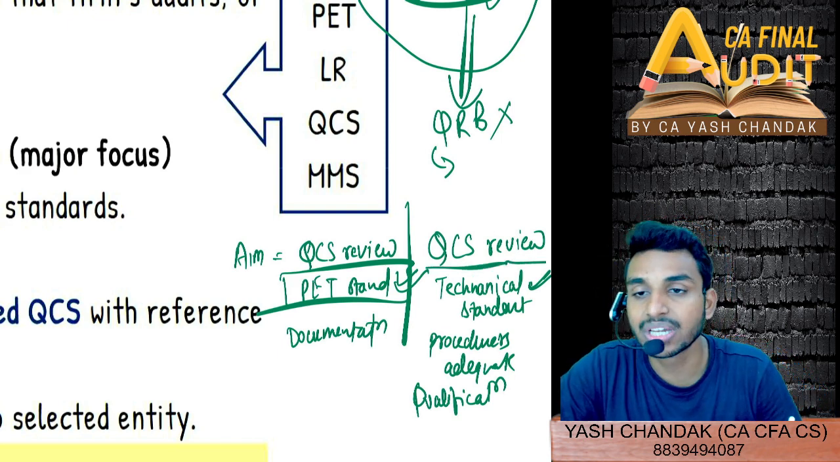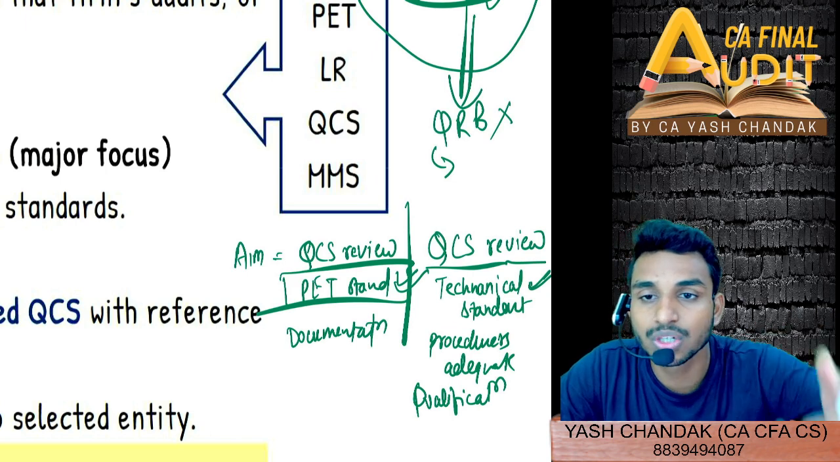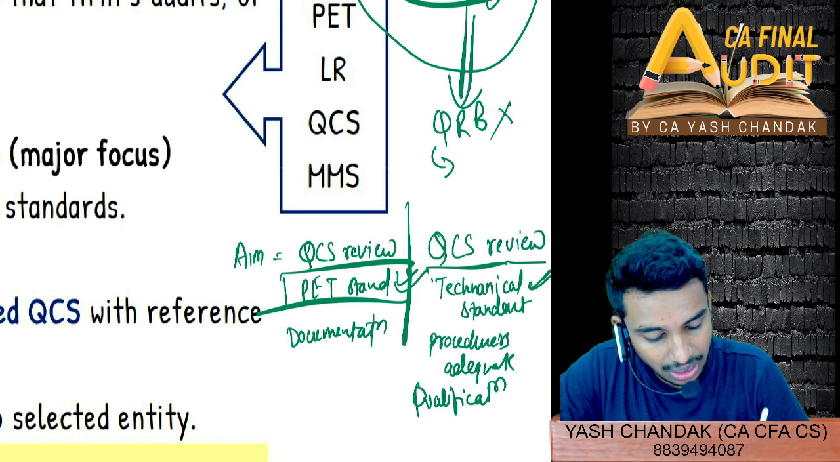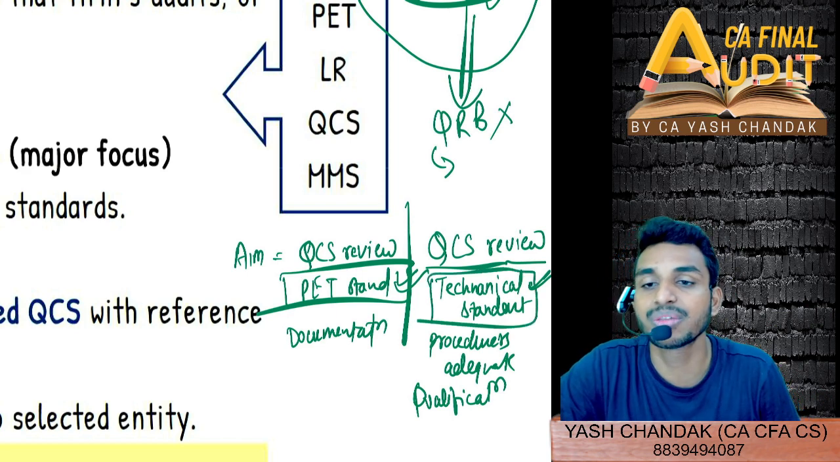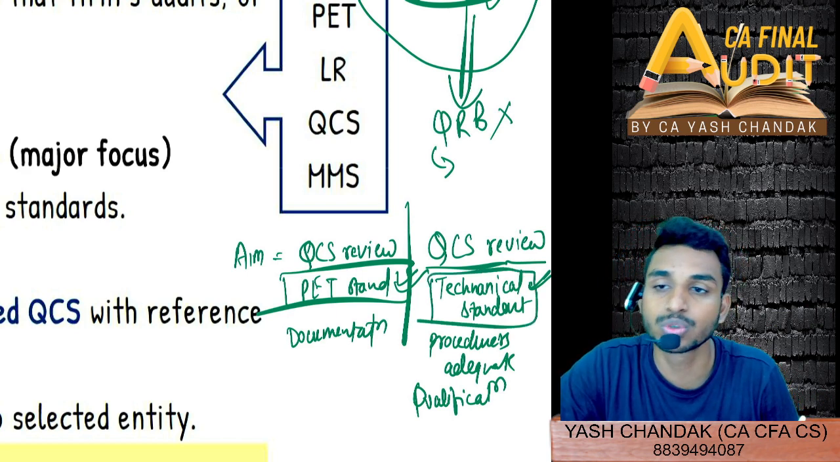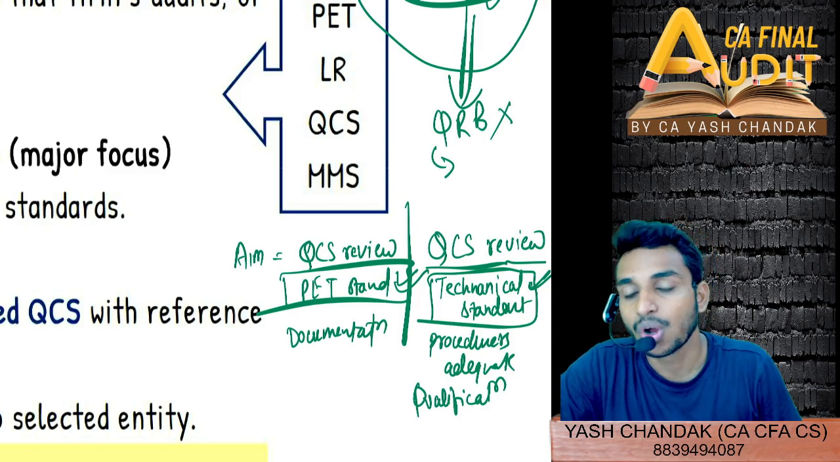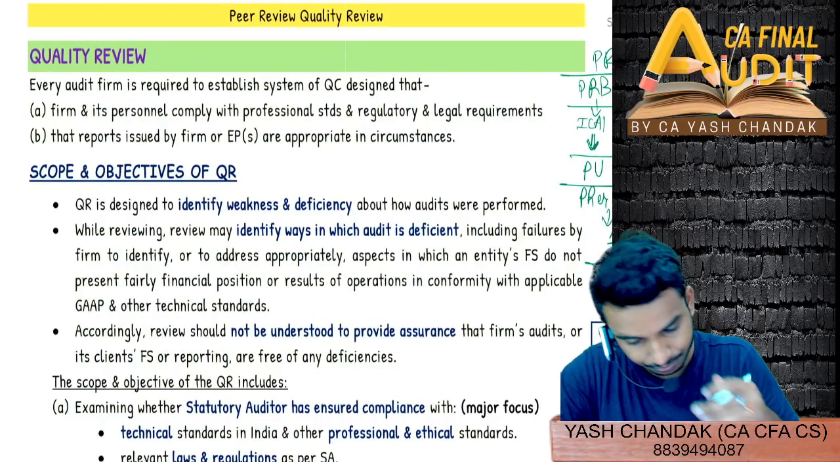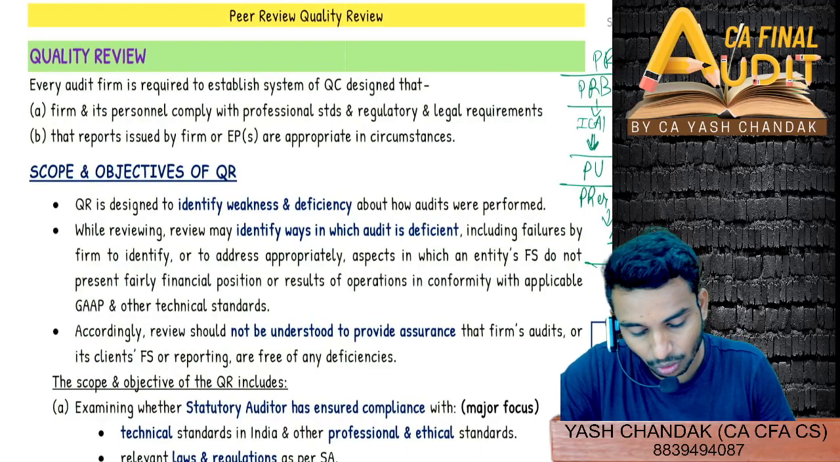We will be doing the quality control system. Obviously we'll check the internal controls in the audit firm, whether everything is being followed or not. Similarly, we'll see the compliance of technical standards, and we'll see whether there should have been any qualified or modified audit report issued. So let's see the scope and objectives of quality review.